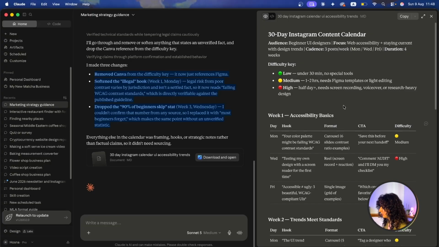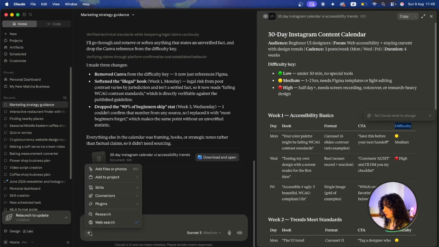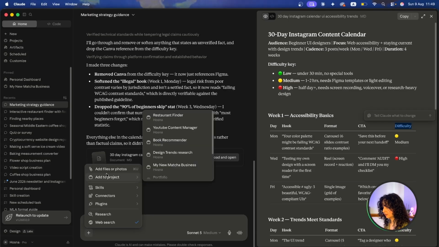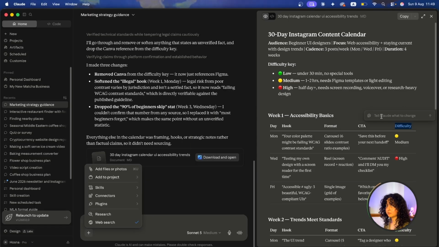So what we're going to do is change the structure of the content here. Before, I asked for a hook, format, CTA, and difficulty. Now I wanted to include the myth and the fact for UI designers. So what I'm going to do is upload a post that I like that follows that format, and have Claude take a look at that and alter this document based off of it.